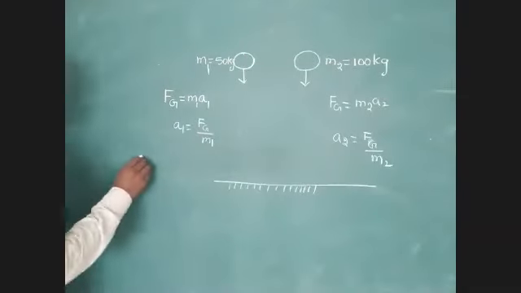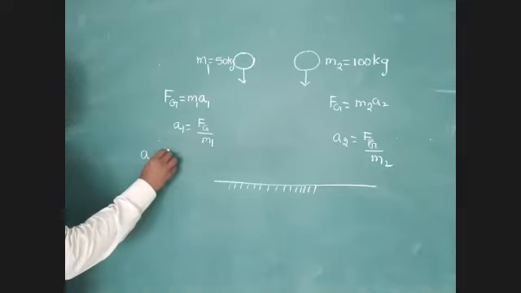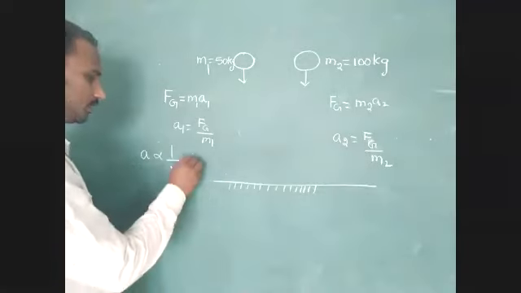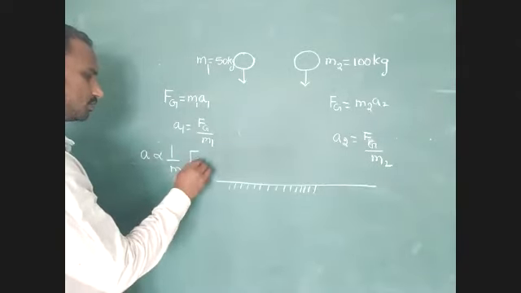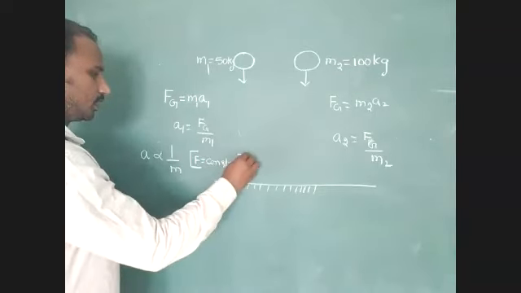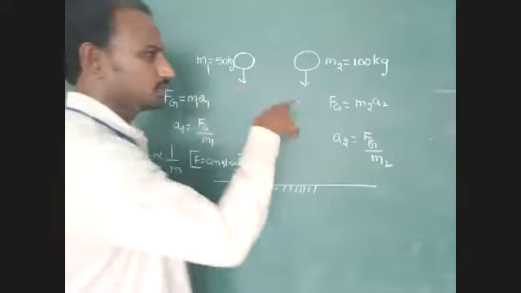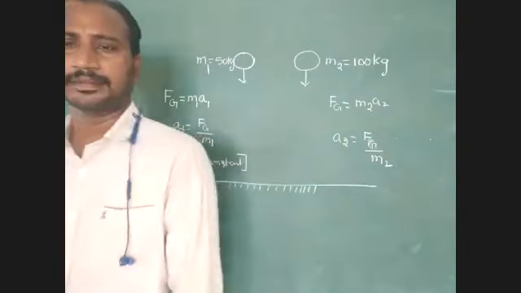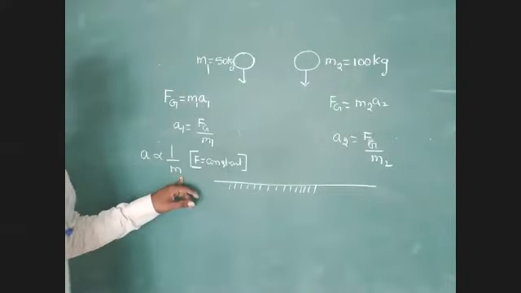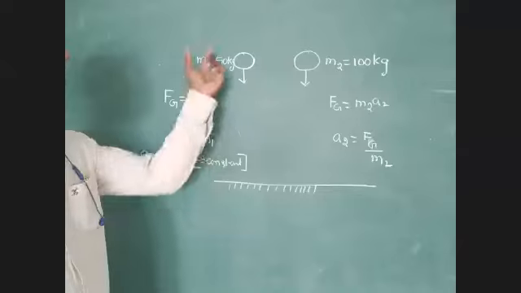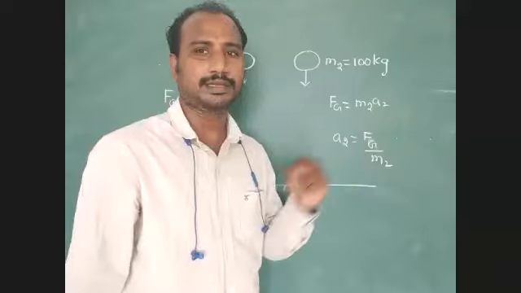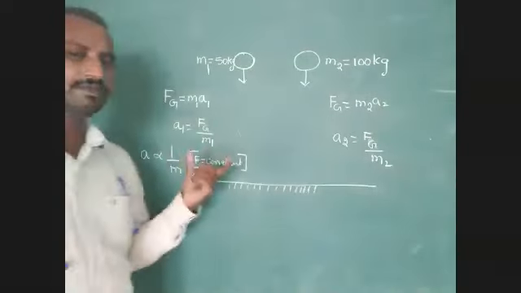I gave that relation for you: acceleration is inversely proportional to mass when force is constant. When force is constant, here F is equal to constant. So which force is constant? Gravitational force is constant in these two conditions. Gravitational force is constant, acceleration inversely proportional to mass. For smaller mass we get larger acceleration. For larger mass we get smaller acceleration. That is the condition in the previous problem I explained.